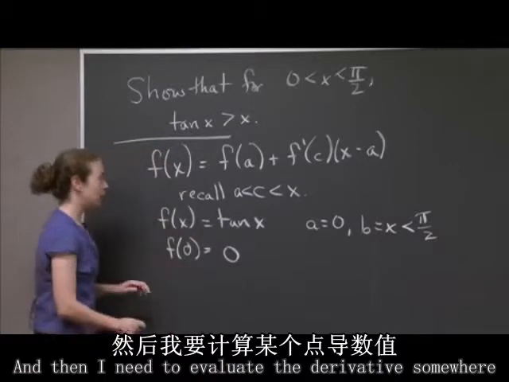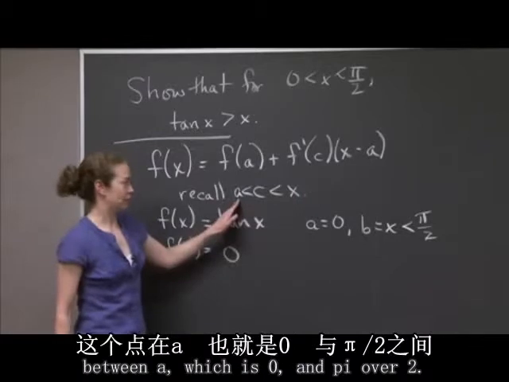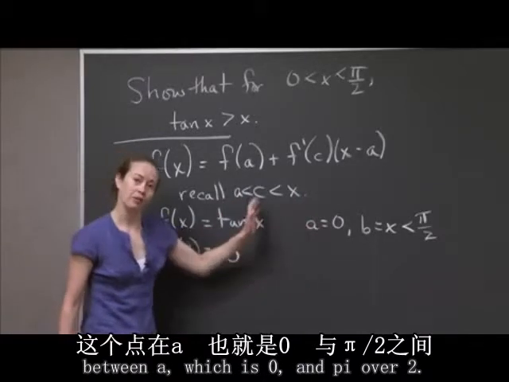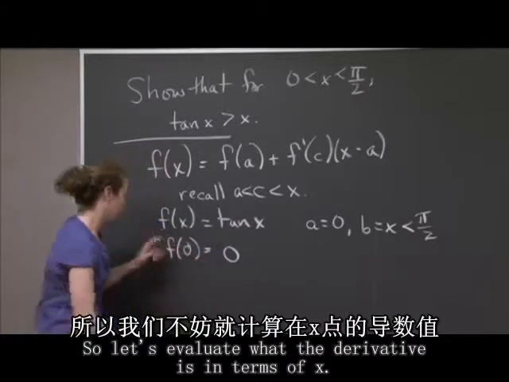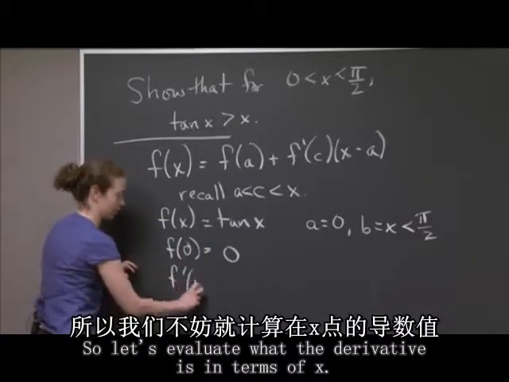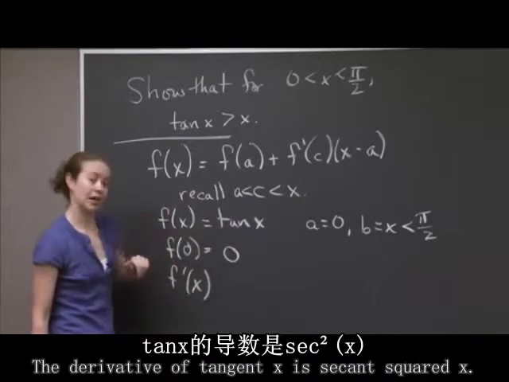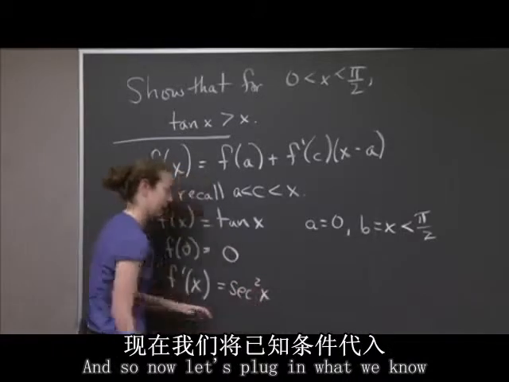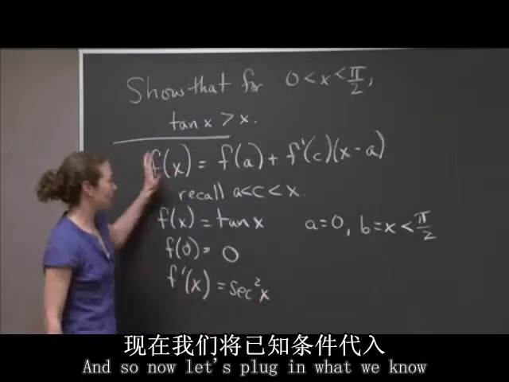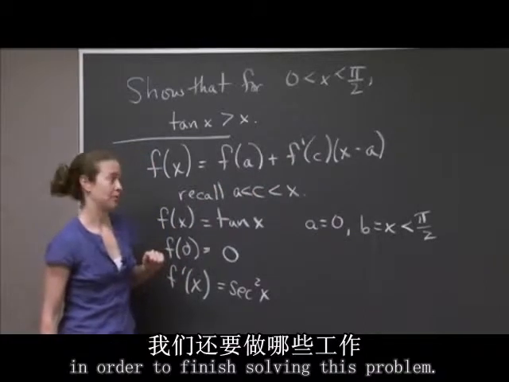And then I need to evaluate the derivative somewhere between a, which is 0, and pi over 2. x can be any value less than pi over 2. So let's evaluate what the derivative is in terms of x. We did this actually in another recitation. The derivative of tangent x is secant squared x. And so now let's plug in what we know and then see what else we need to do in order to finish solving this problem.